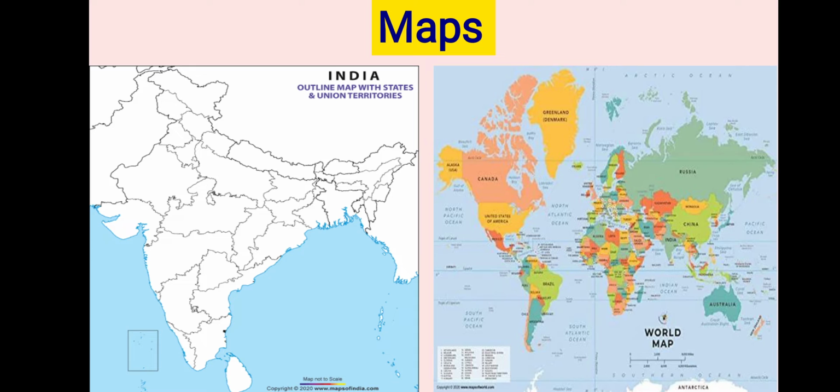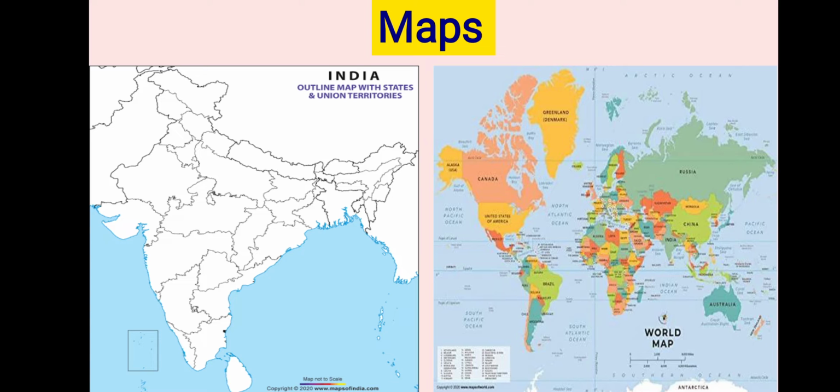Map gives us information about the country's border as well as the state border. Where are the borders of a particular state or country? That information we also get from the map. So the maps are very useful for us.